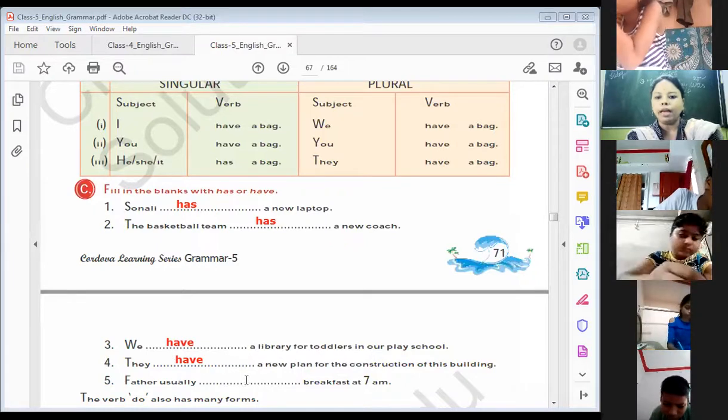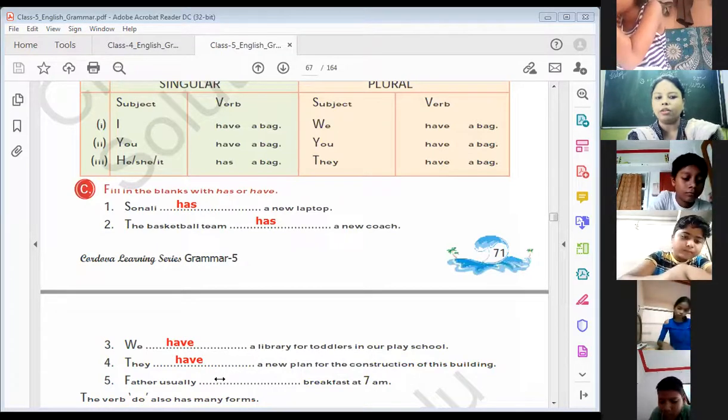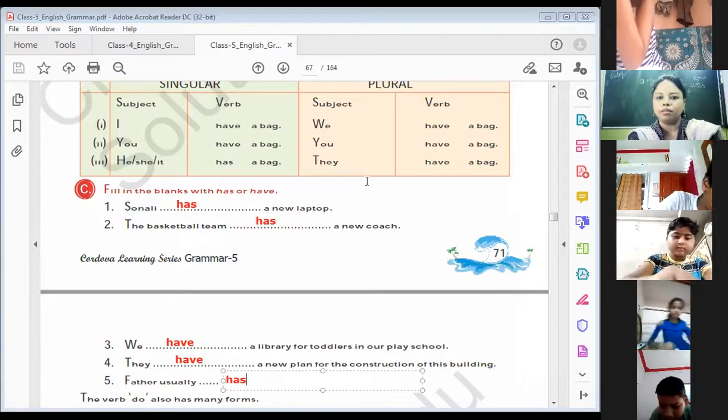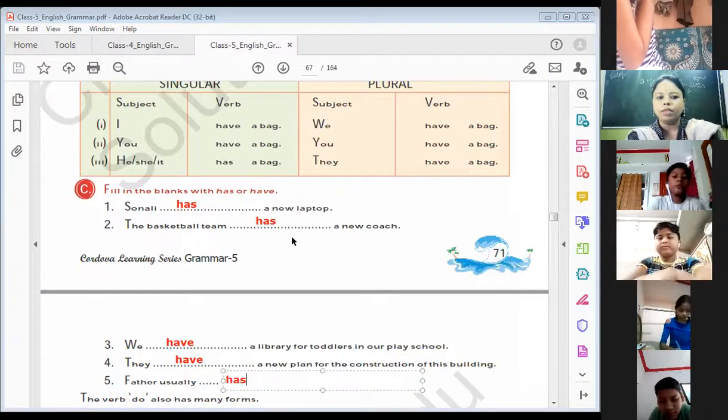Father usually dash, have or has? Father is singular, so has. Yes. Move to the next exercise.